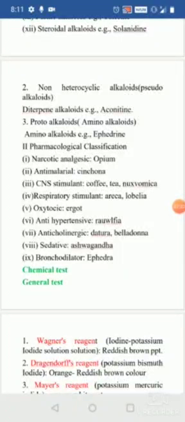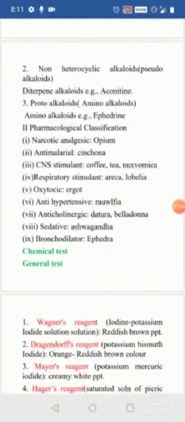When coming to the oxytocic, the example is the ergot, which has oxytocic property. Next is the anti-hypertensive, that is the Rauwolfia, which has anti-hypertensive property. When coming to the anticholinergic, like the datura and belladonna, they have anticholinergic property.